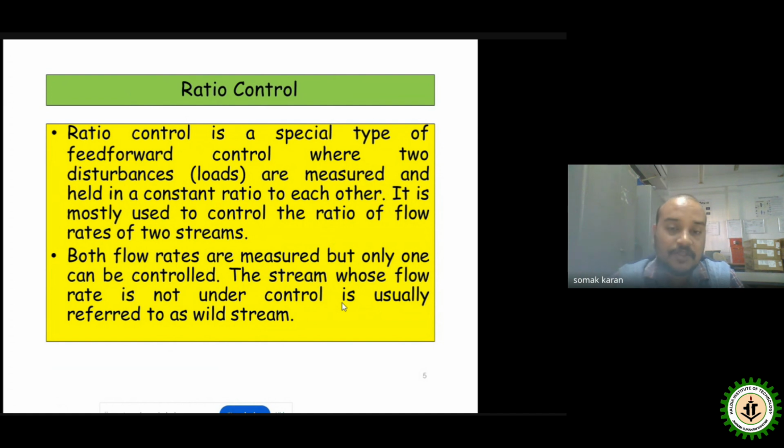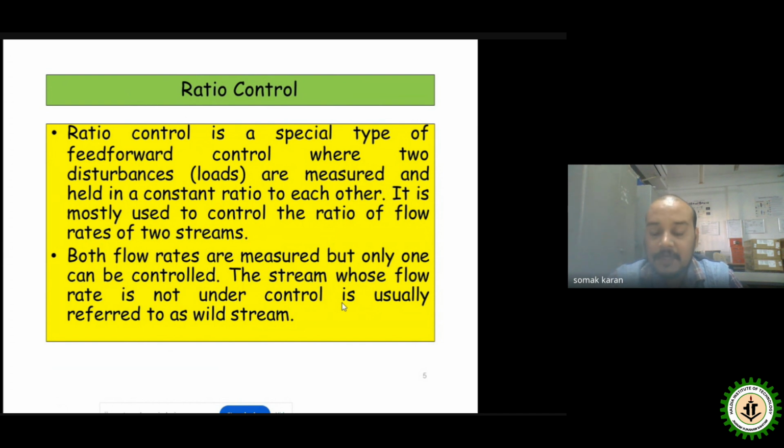As I already mentioned, in most cases the ratio of the particular inputs is very important. In such cases the ratio controller takes a very vital role. Both the flow rates are measured, but only one can be controlled. If only a single value can be controlled or changed, then obviously the ratio can be maintained. The other one, if uncontrolled, is not a point of concern.